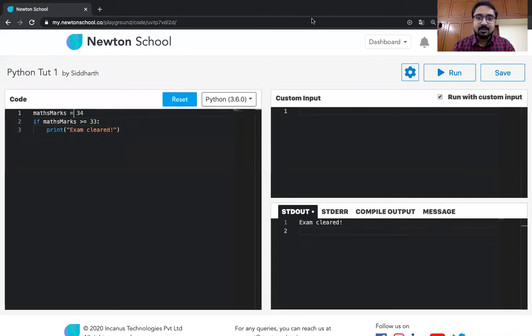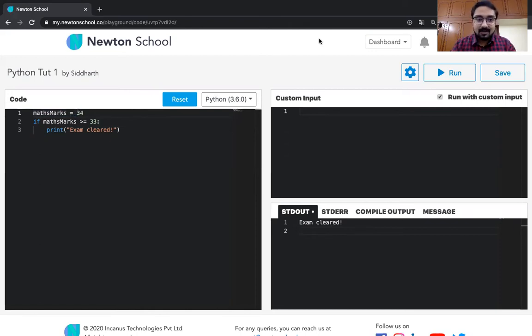What happens if I remove this space? Will it work? Yeah, it will work, because the Python interpreter understands that the separator is equal to, and it does not care about the spaces in this particular case, okay, and thus the result of our program is exactly the same as before. In this case, it is not caring about the spaces over here.